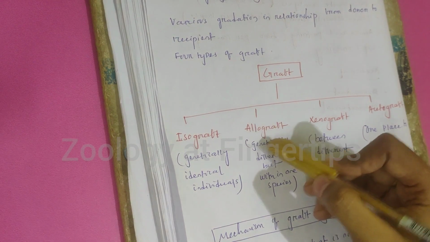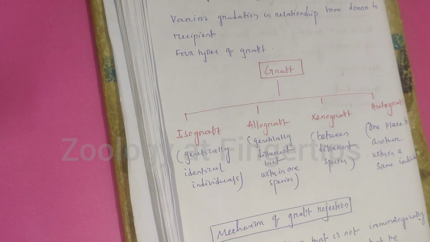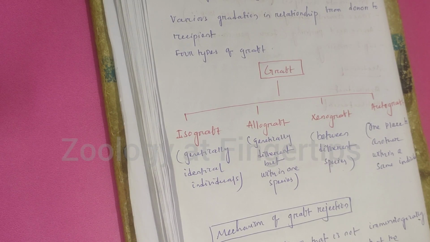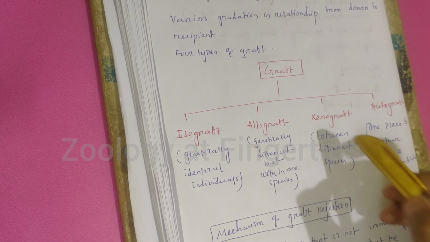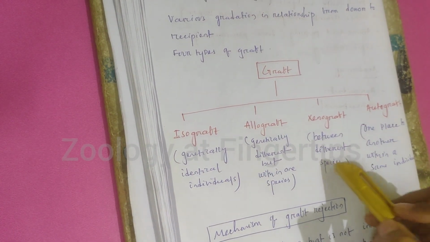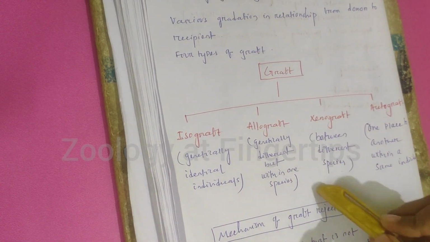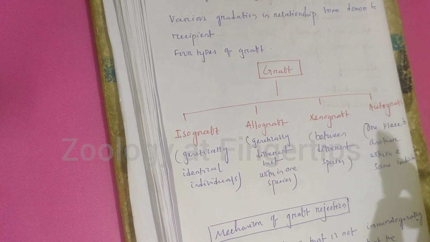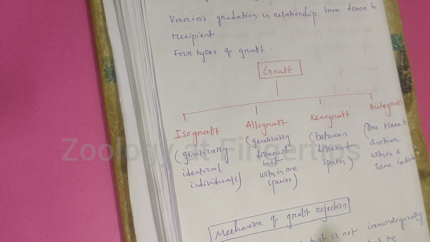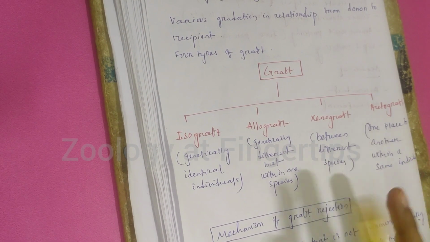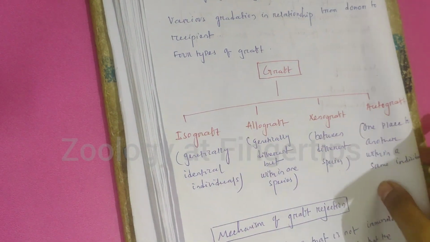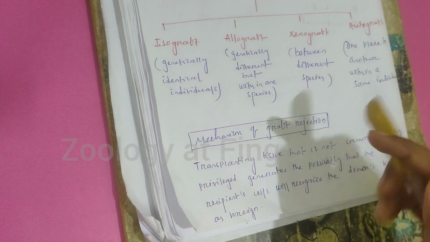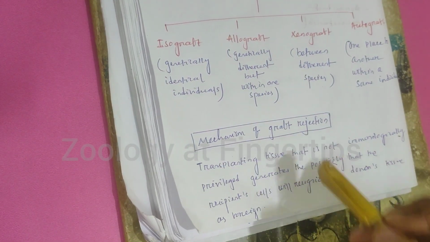Next is allograft. Allograft is the transplantation of an organ between genetically different organisms but within one species. Next is xenograft, transplantation between different species. Autograft means transplanting an organ from one place to another place within the same individual. These are the 4 types of graft. Now we will discuss the mechanism behind graft rejection.